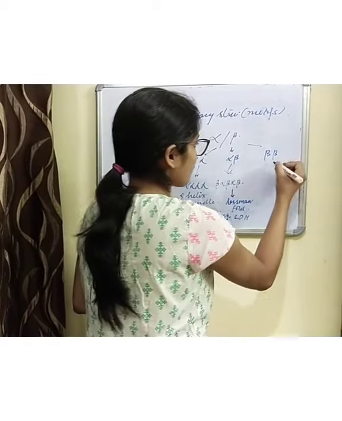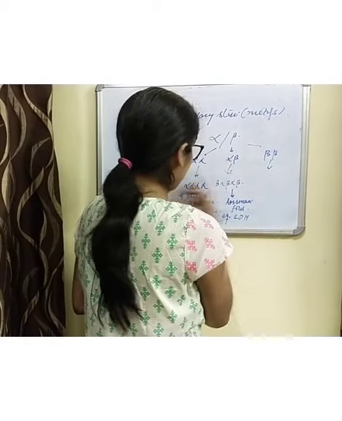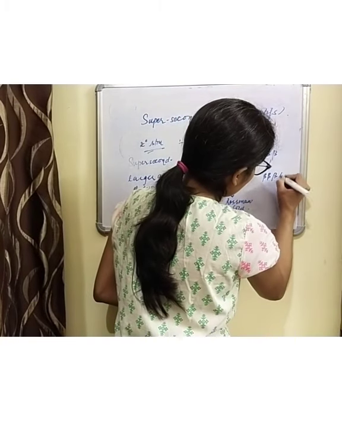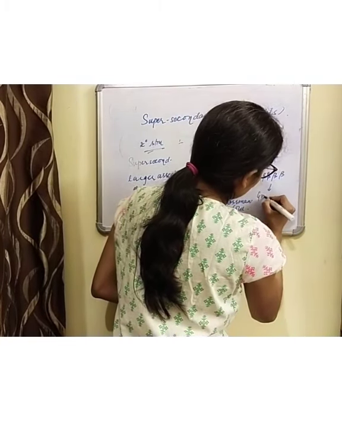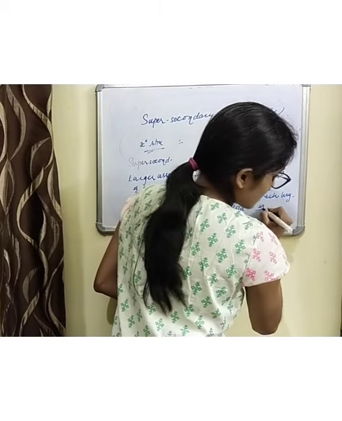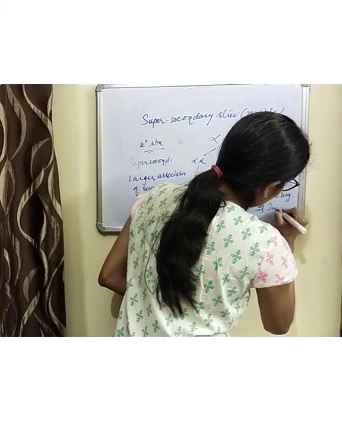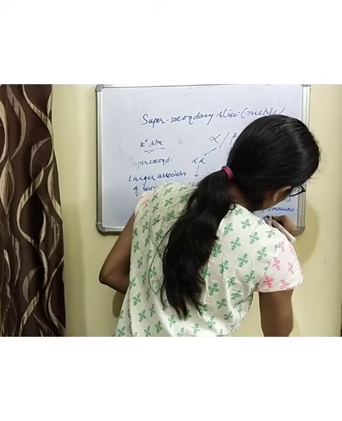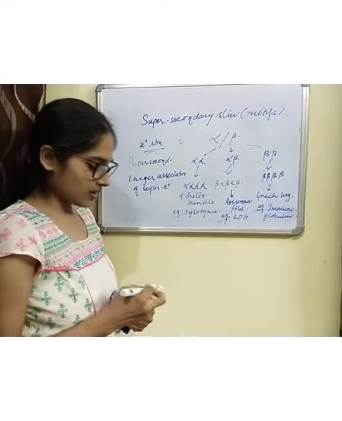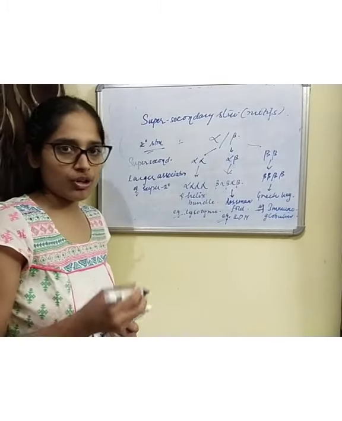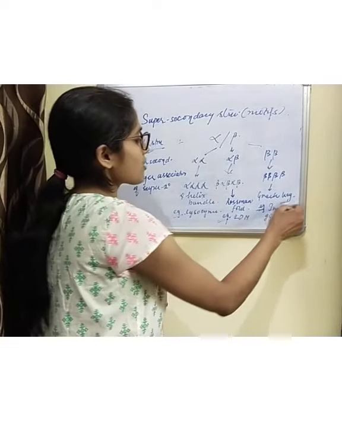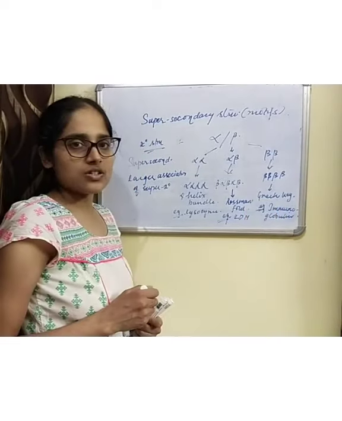Then beta beta, how these are associated, beta beta beta beta, and it forms the Greek key, and the example of this is immunoglobulins. Once we get into immunology and discuss the structure of the immunoglobulins, we'll get to know what this Greek key is all about.